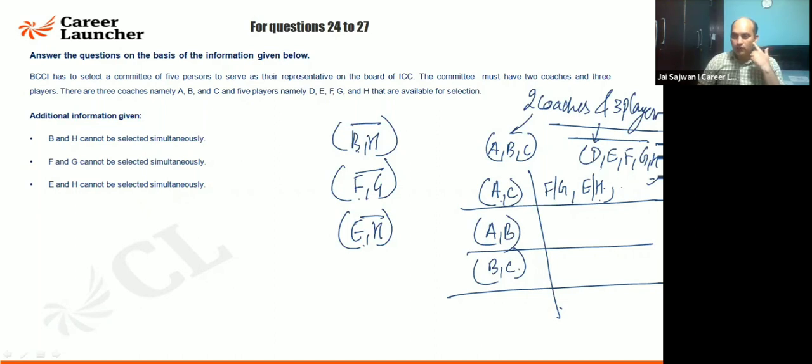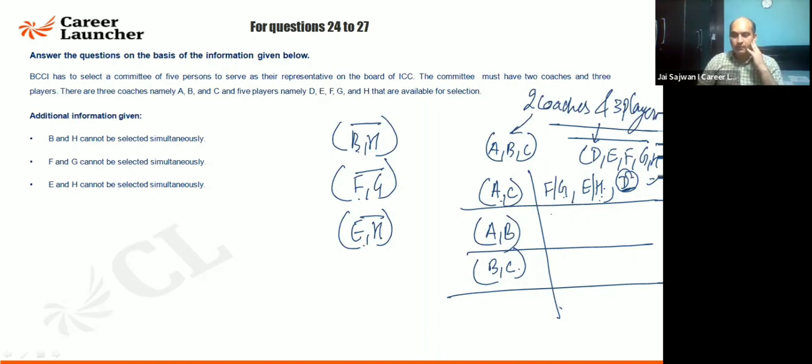Can I say D? Yes. So out of the 5 players, D is certainly going to come. Out of F and G, one of them is to be selected. Out of E and H, one is to be selected. And D is certainly going to come there. Is that fine? So this is a must and these are the combinations here. So how many? 4 combinations are coming. FED, FHD, GED, GHD. These are the combinations.